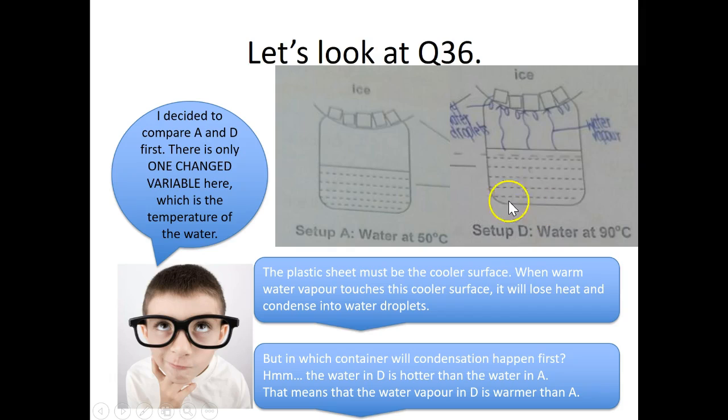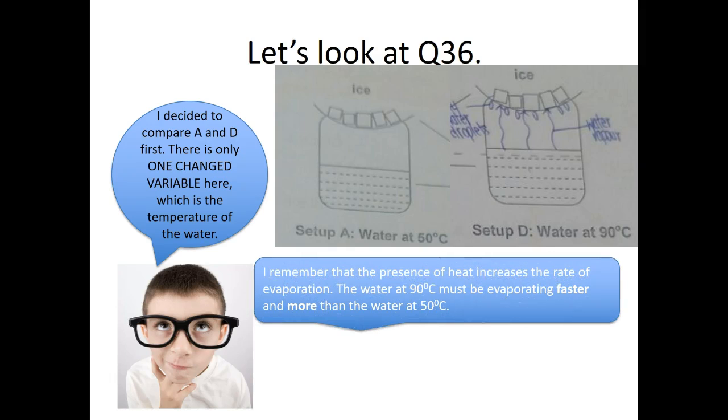The water in setup D is clearly warmer than the water in setup A. And remember from an earlier revision that the presence of heat is a factor that increases the rate of evaporation. So the hotter water should evaporate faster as well.